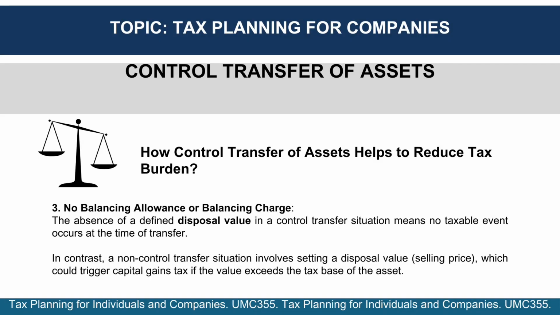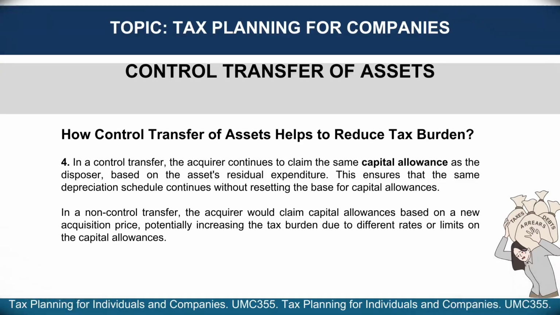In a control transfer, there's no defined disposal value, so no taxable event occurs at the time of transfer. This differs from non-control transfers, where setting a disposal value could trigger capital gains tax if the value exceeds the asset's tax base. Additionally, the acquirer in a control transfer continues to claim capital allowances based on the original residual expenditure, maintaining the same depreciation schedule without resetting the capital allowances.